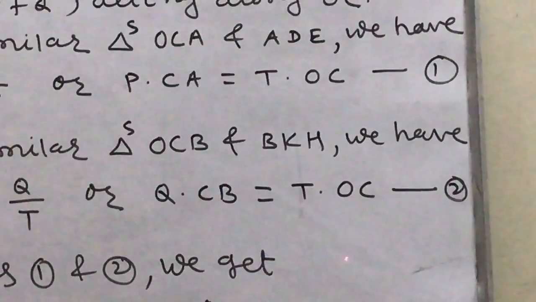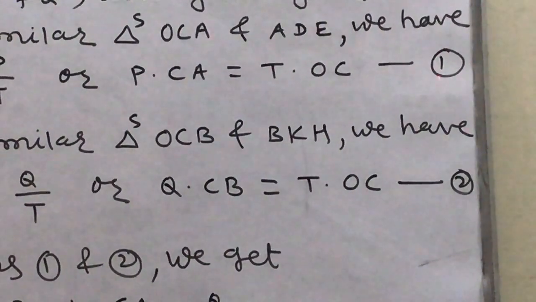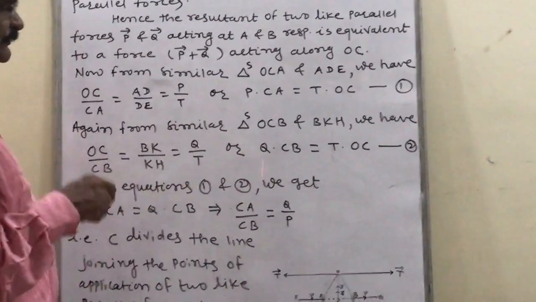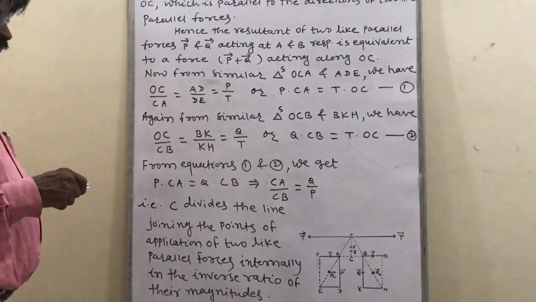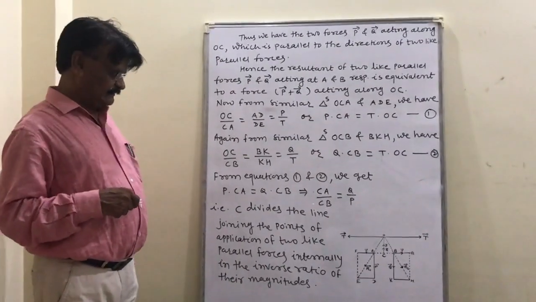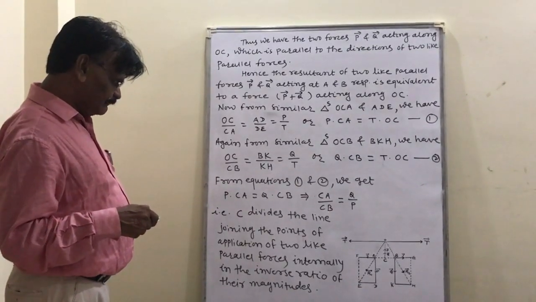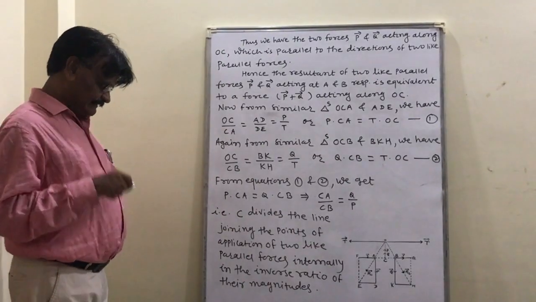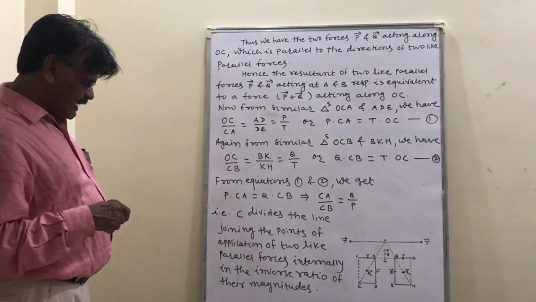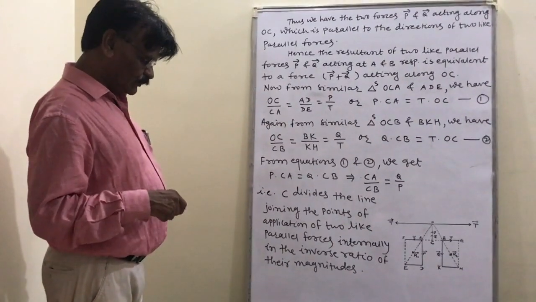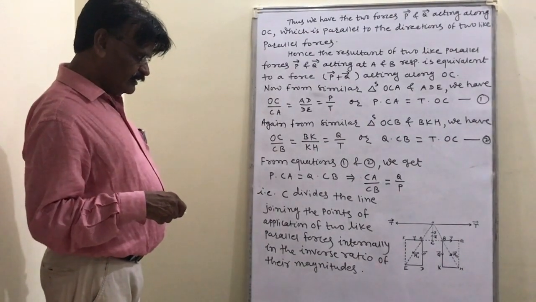But if you see equations 1 and 2, what happened? One side is equal, T into OC, T into OC. Hence from equations 1 and 2, we get P into CA equals Q into CB. This implies CA upon CB equals Q upon P. That means C divides the line joining the points of application of two like parallel forces internally in the inverse ratio of their magnitudes. Thank you.